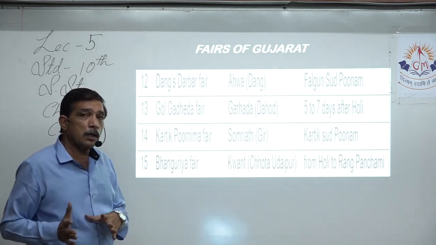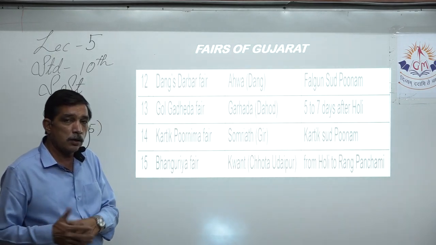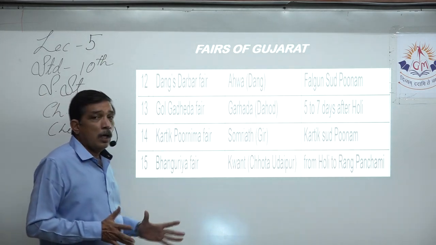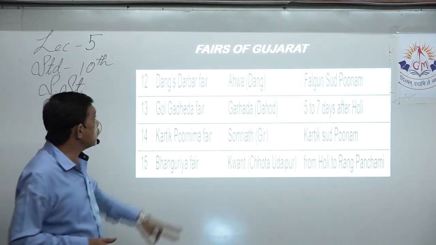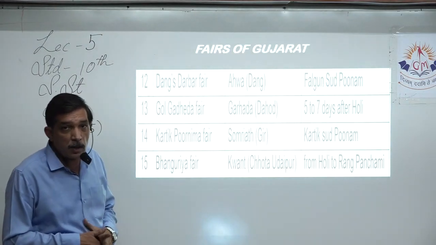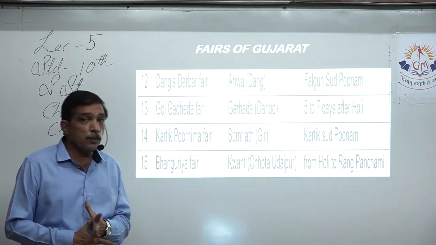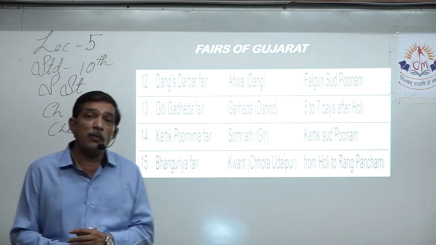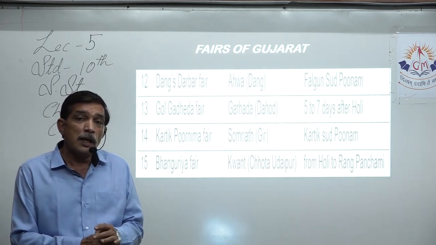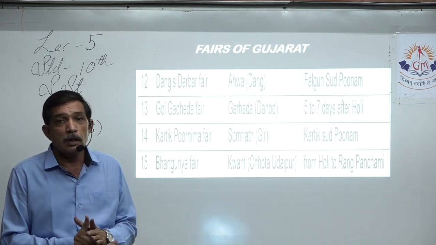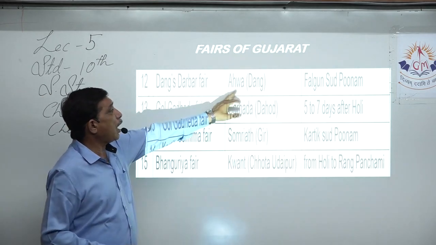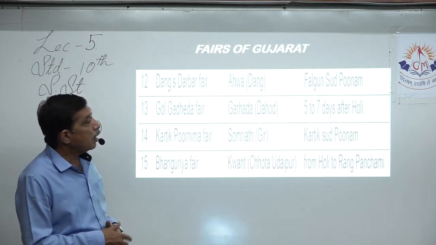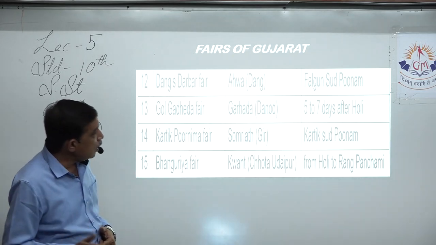Now, Dang is situated in the southern part of Gujarat, and it's a completely forest area. So tribal people mostly live over there. So Dang's Darbar fair is quite famous, and mind you, even foreigners come to visit Dang's Darbar fair. It's one of the only celebrations that the tribal people take part in that area. Ahwa, which is the district headquarters of the Dang district, it is held during Falgun Sud Purnam.